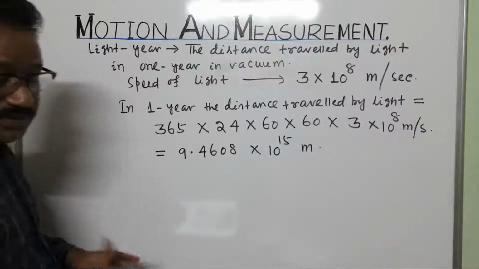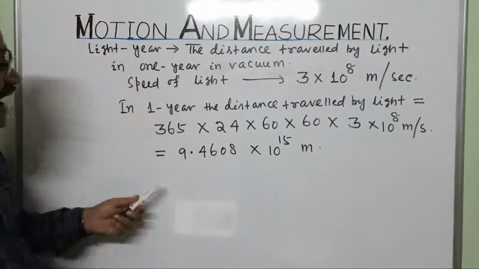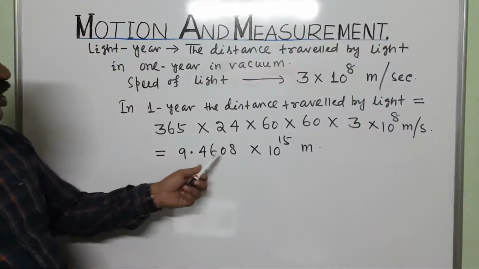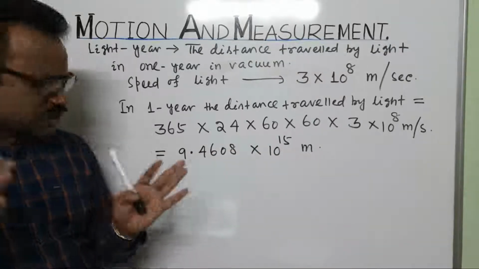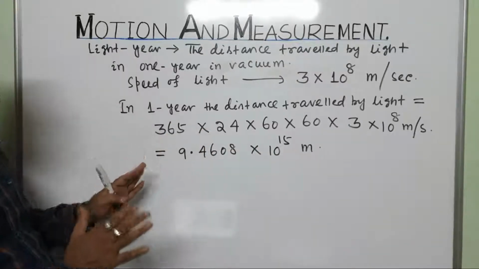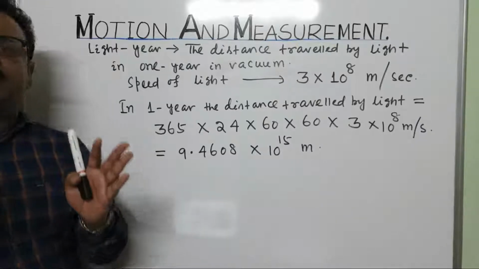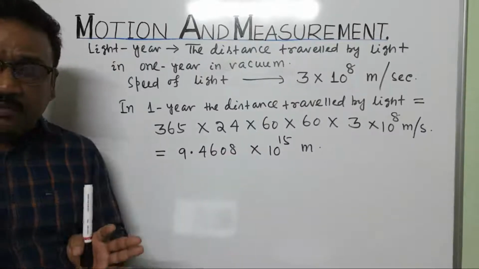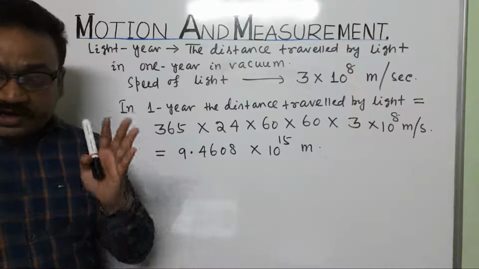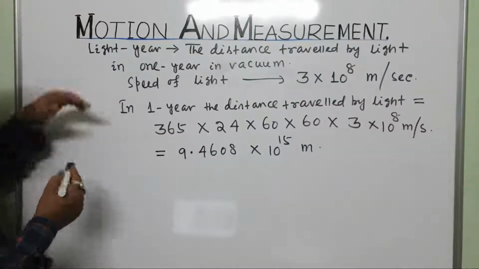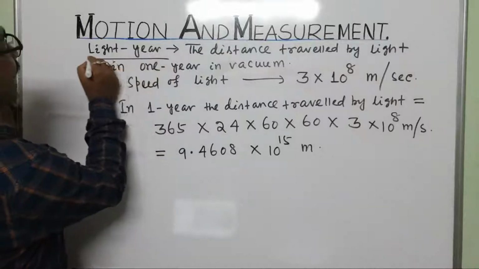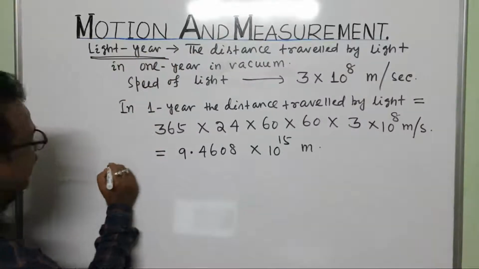Okay. So what is this? 9.4608 into 10 to the power 15 meter. So you just remember, the distance traveled by light in 1 year in vacuum is called light year. For your class, this much is important. But you will say this is light year.